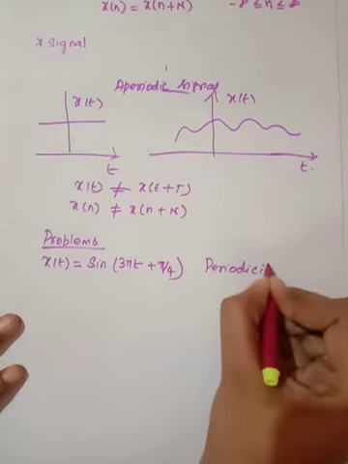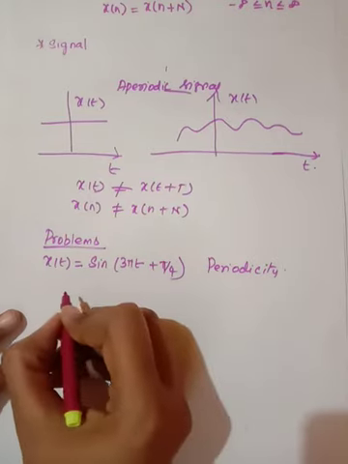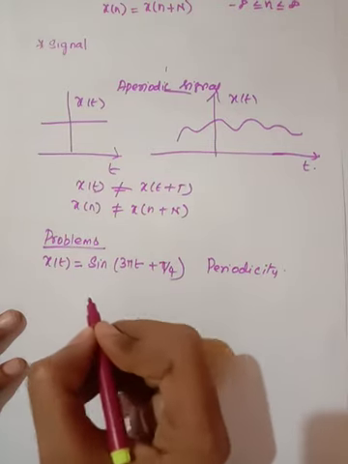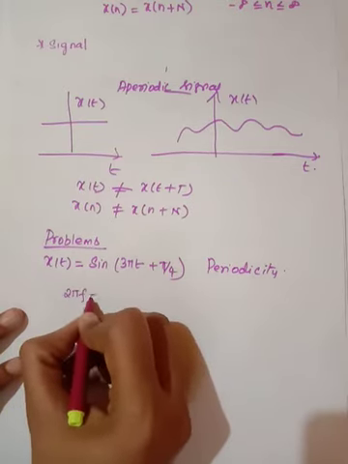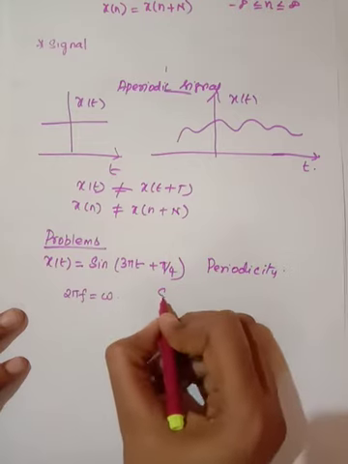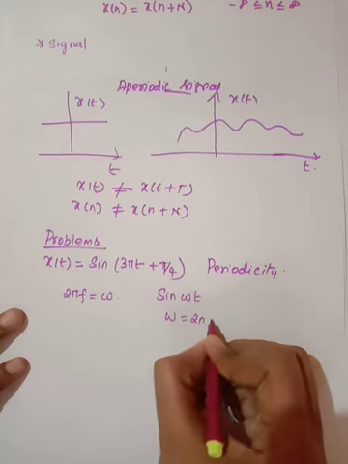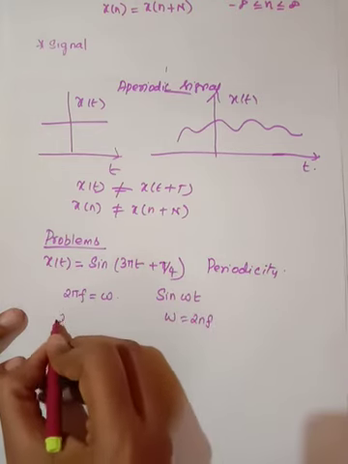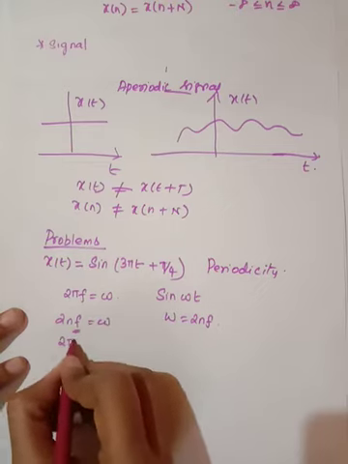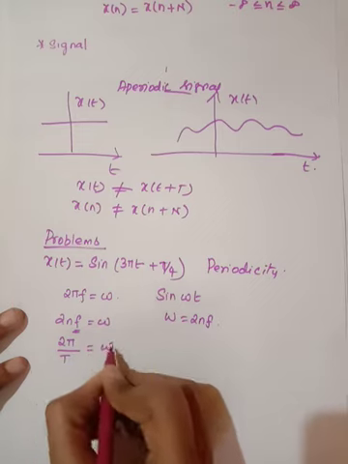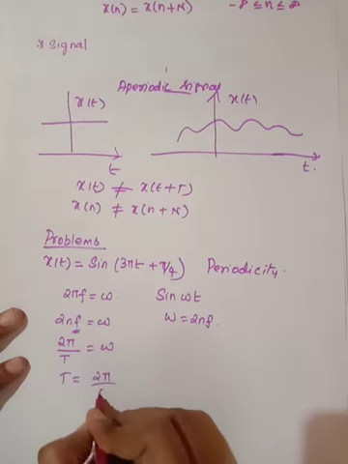periodicity of the signal. In order to find the periodicity, I will derive one relation, from which you will understand what periodicity is. You know that 2 pi f is equal to omega, right? Normally any signal can be represented as sine omega t, where omega equal to 2 pi f. Instead of f, I am going to substitute 1 by t, so omega equals 2 pi by t. From this I am going to find out t, where t is equal to 2 pi by omega.